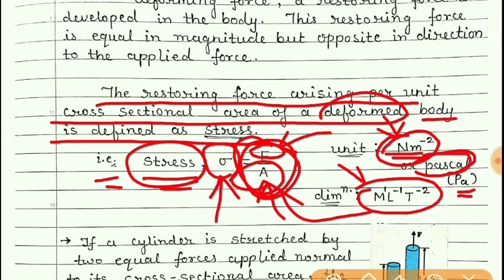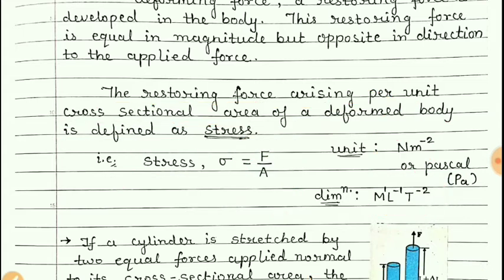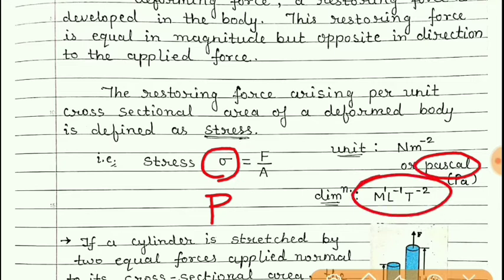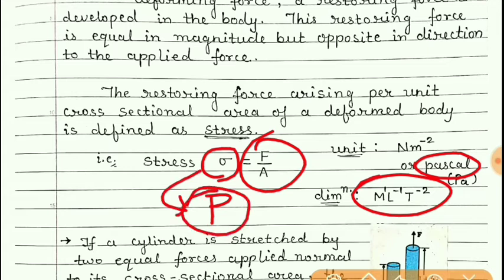This unit and dimension of stress is the same as that of pressure, because we know that the formula for pressure is also force per unit area. But remember, stress and pressure are not the same physical quantity. Of course, their unit and dimension are the same, their formula is also the same, but as physical quantities they are different. Even their definitions are different.